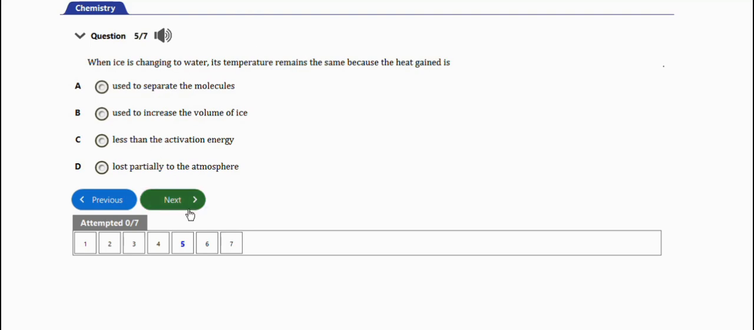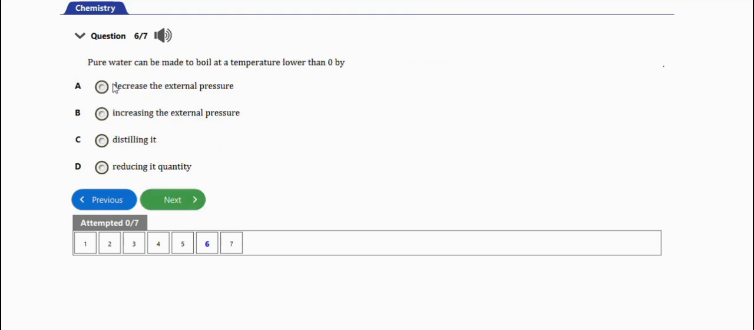The next question will be this one. It says, pure water can be made to boil at a temperature lower than 0 by increasing the internal pressure. Okay, option A is by decreasing the external pressure. Option B, increasing the external pressure. Option C, distilling it. Option D, reducing its quantity. So for pure water to boil at a temperature lower than 0, you have to decrease the external pressure. The right option is option A.